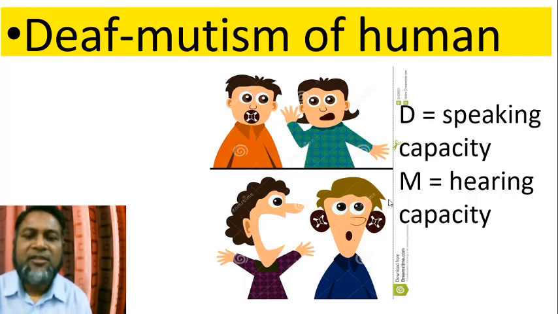This person cannot hear normally because his D gene is recessive. So D and M, both genes are used for speaking and hearing normally.